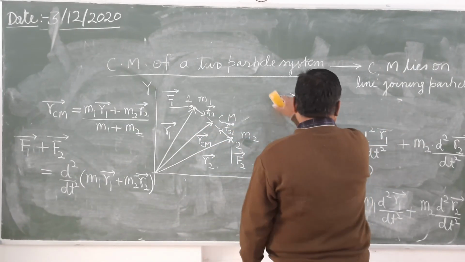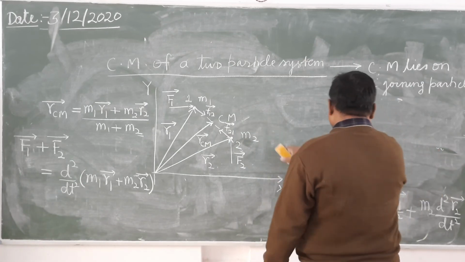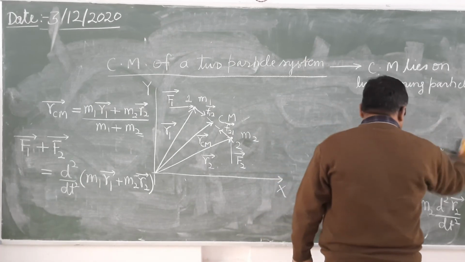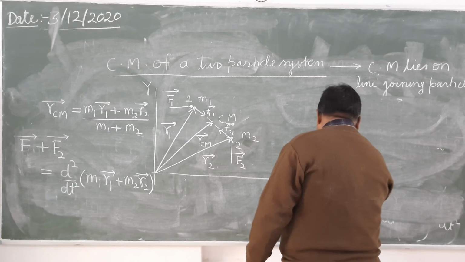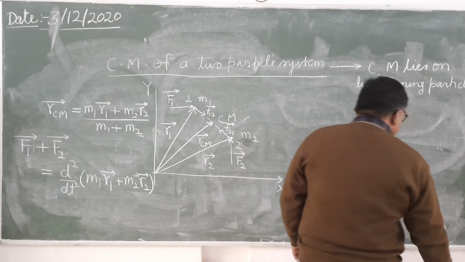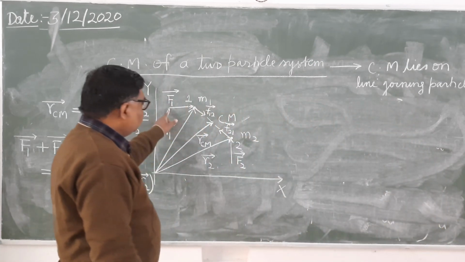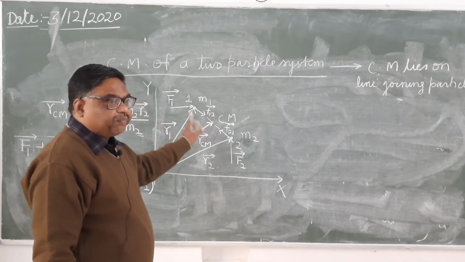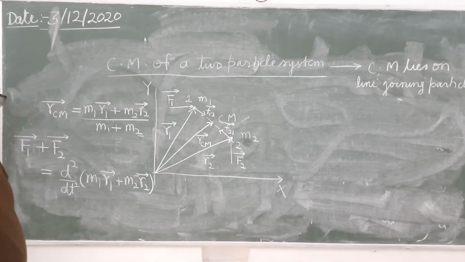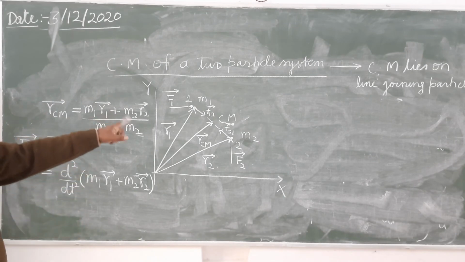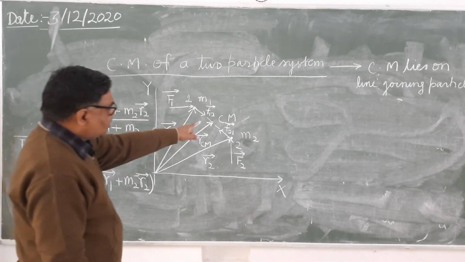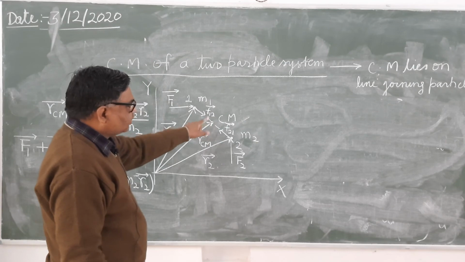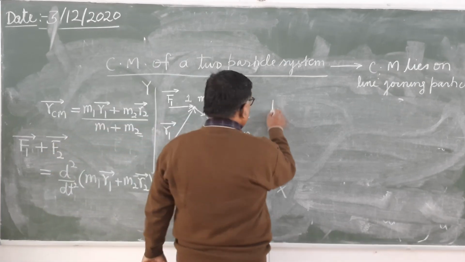so see here, when these forces are applied, instead of acting at 1 and 2, if they are applied at the center of mass, what will be the net force?